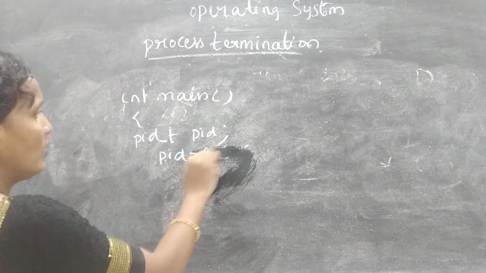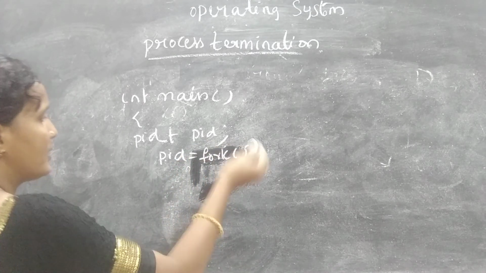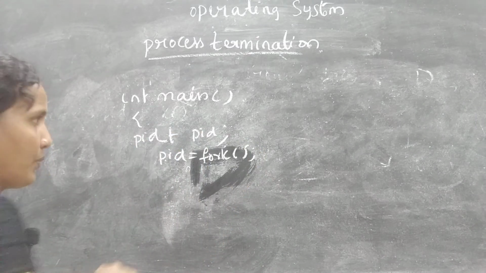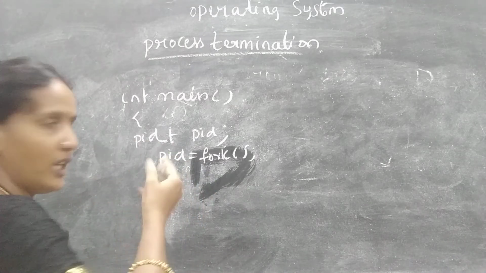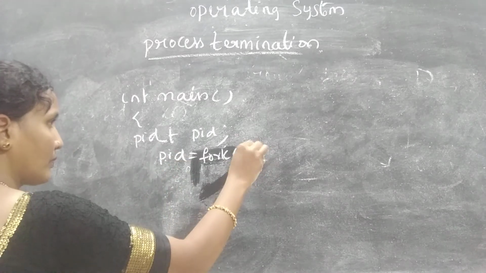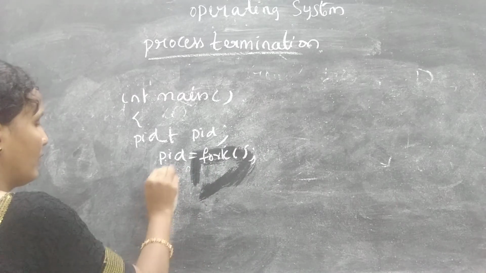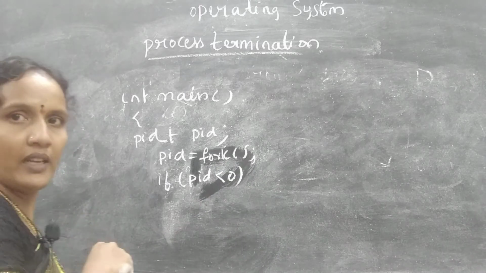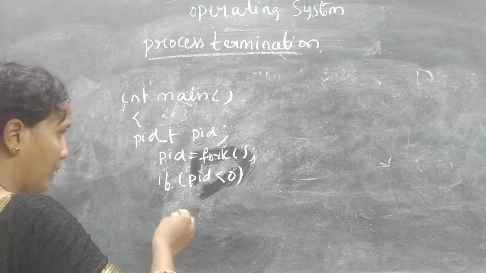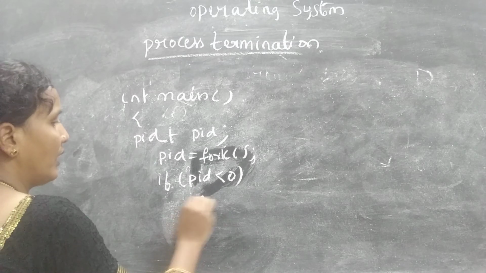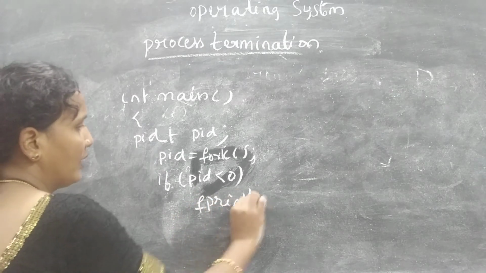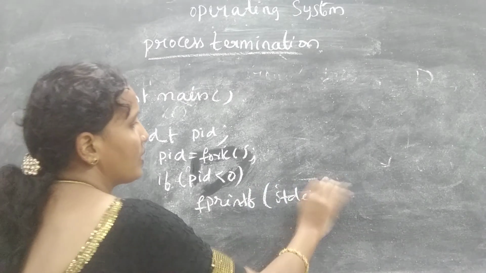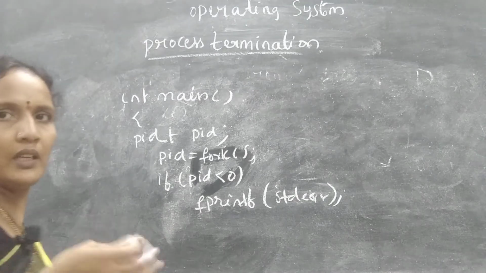pid equals fork means we are giving a system call to create a child process. Now give a semicolon. If pid less than 0, that means there is no child process creation, then it should give printf, standard error. What is the error? The child process is not created. Whatever error you write, that will be printed.